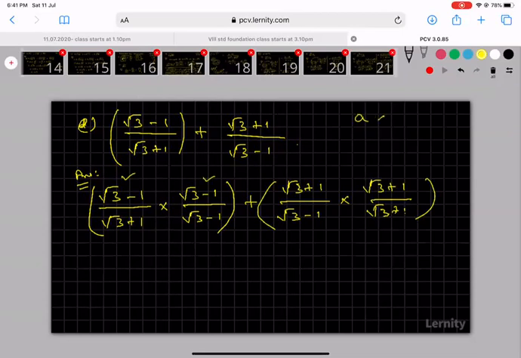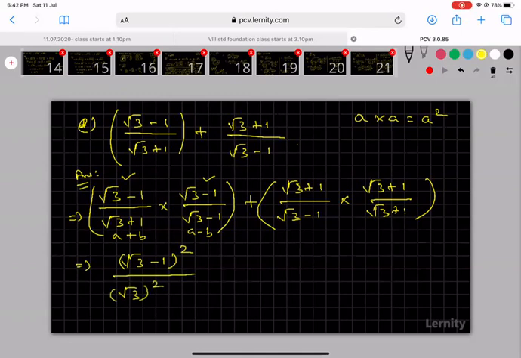If I have a into a, I can write this as a square. The same concept in the numerator: here you see root 3 minus 1 the whole square. The denominator is a plus b, a minus b, so I can write this as root 3 the whole square minus 1 square. And plus, here you see this is the same a, a square, that is root 3 plus 1 the whole square. I can write this as root 3 the whole square, here the same, minus 1 square.